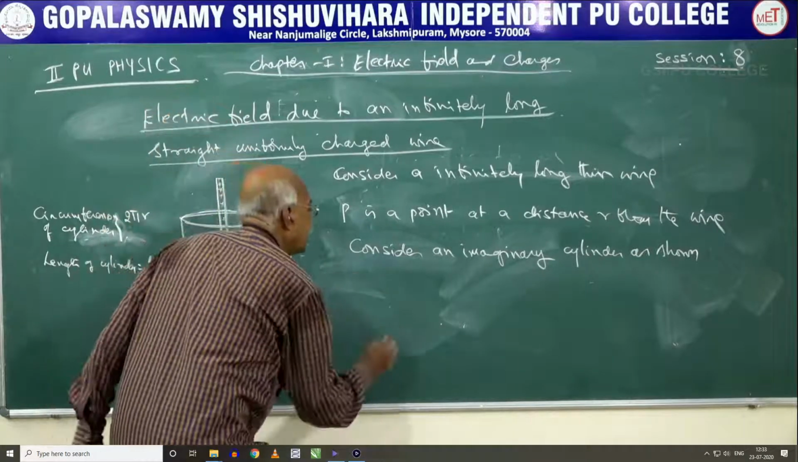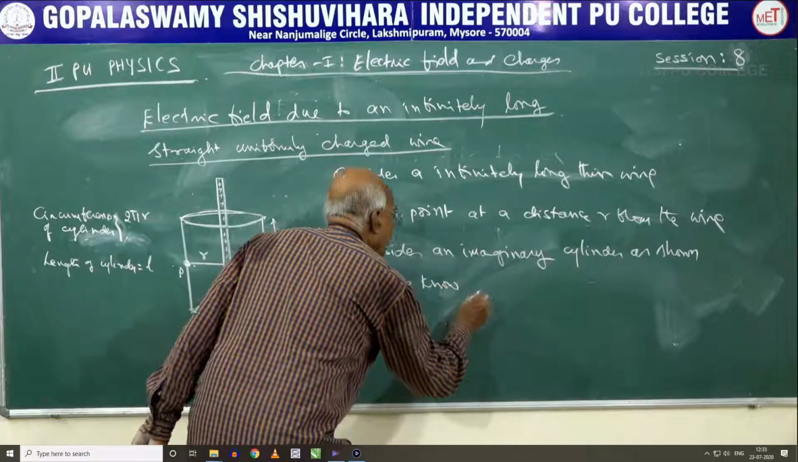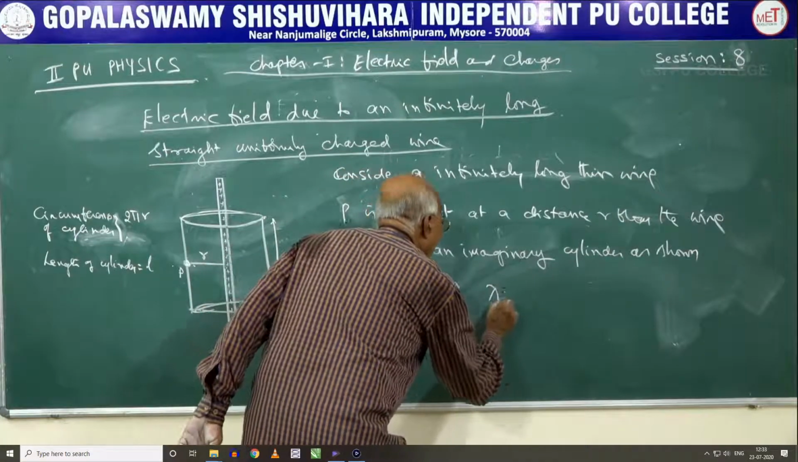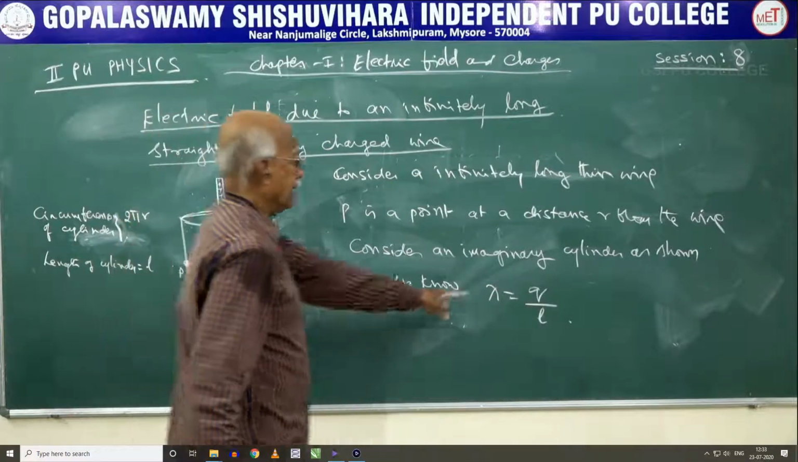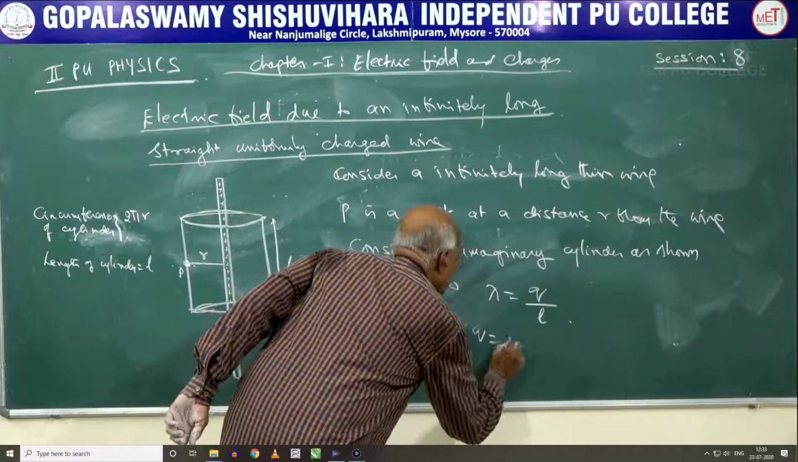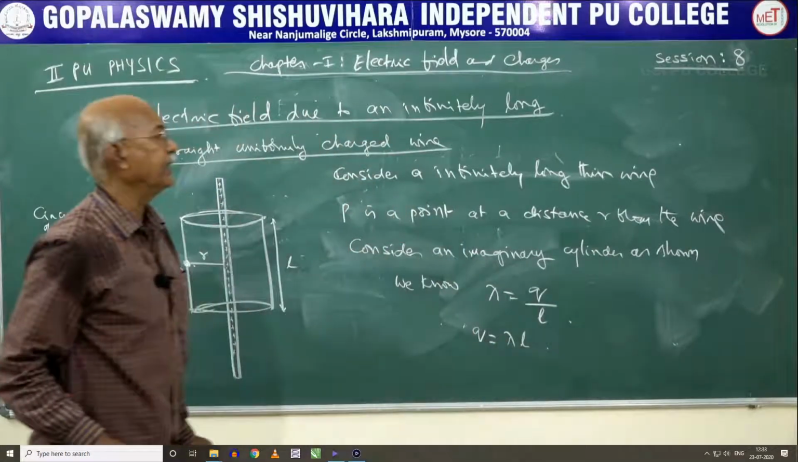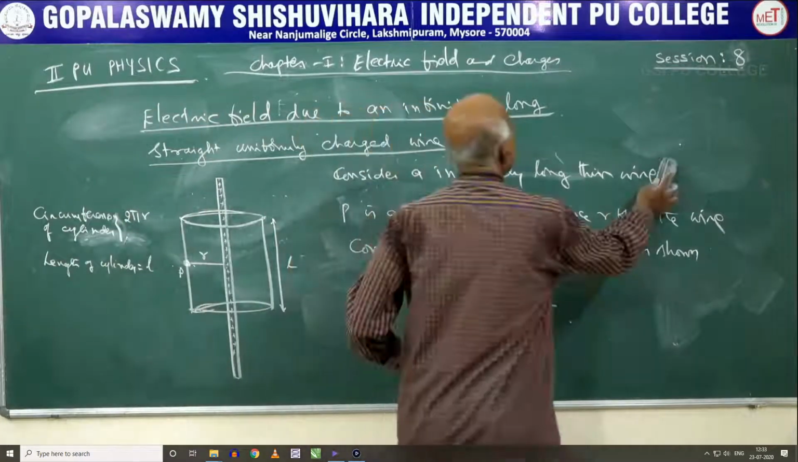Now linear charge density, we know, lambda. Here the length of the wire is equal to L. So lambda is the charge per unit length. What is the total charge available if you are asked? Q is equal to lambda into L. So this is one result we have got. Now we will make use of Gauss law and see what happens to the equation.